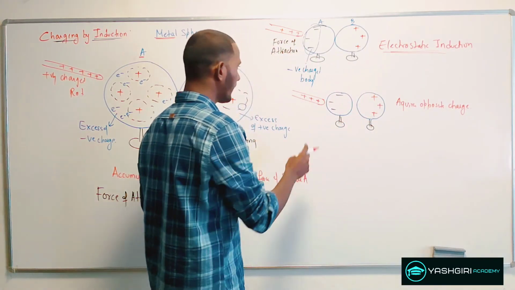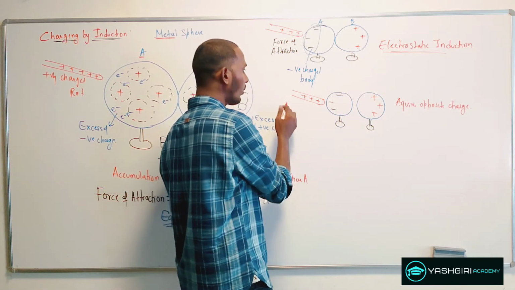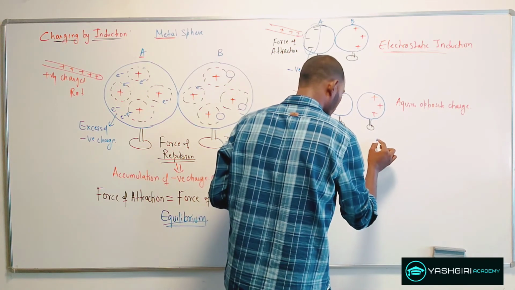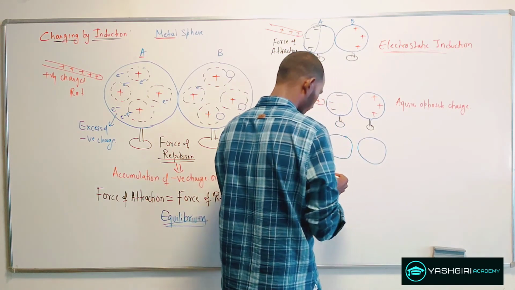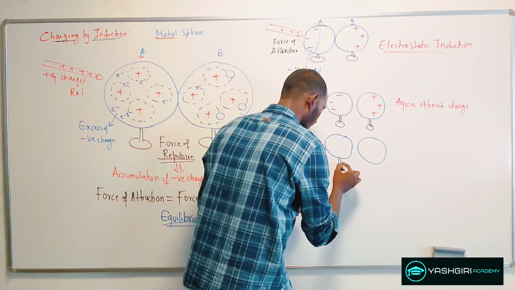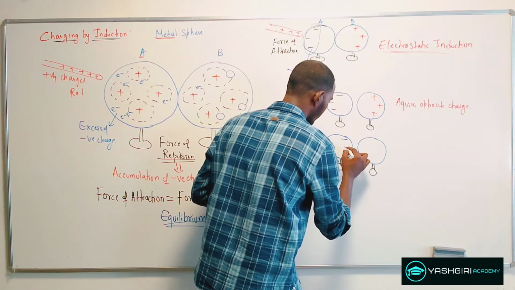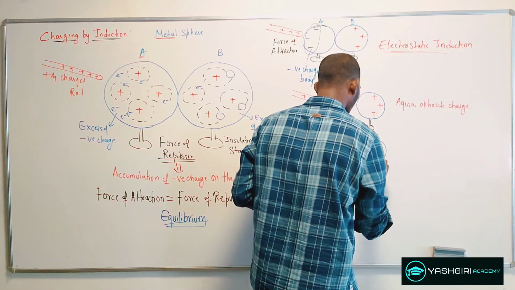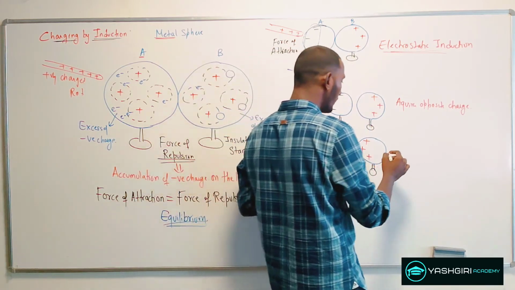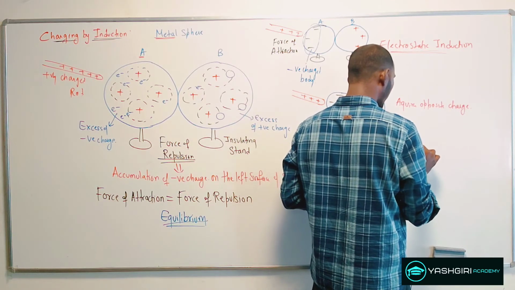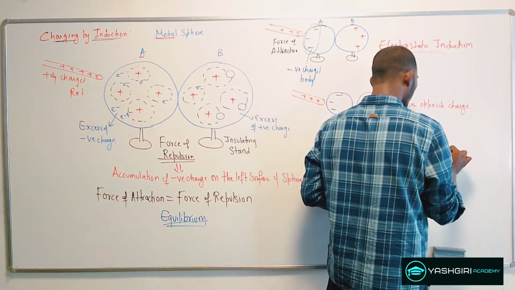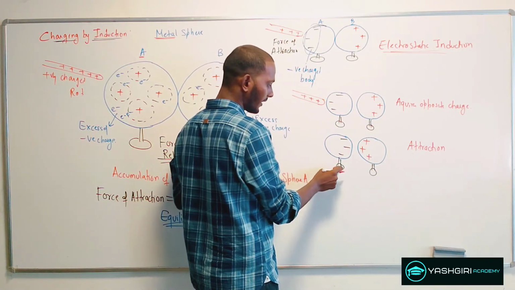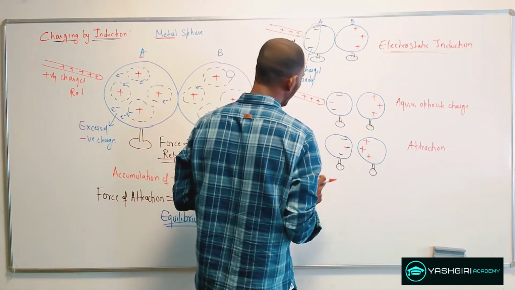And then after doing a separation, if you take out the charge rod from here, the charges will look something like this. When you take out the rod, both the spheres are of opposite charge and they will try to attract. So it shows attraction. But in this case, both the spheres won't touch each other because they are held by some insulating stand at the bottom. So that's what you will see.